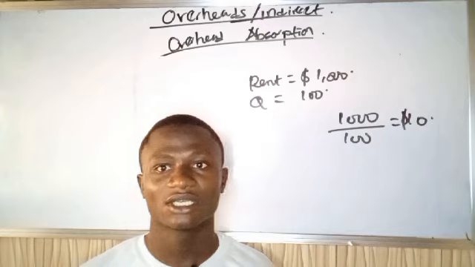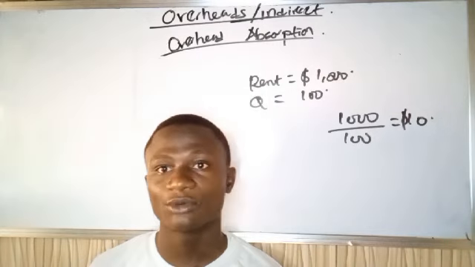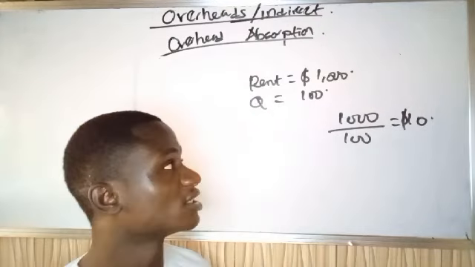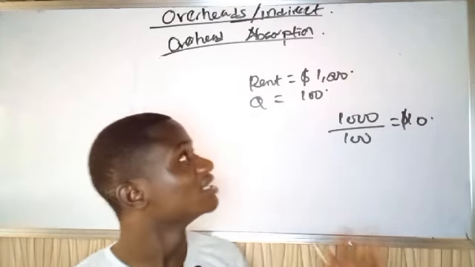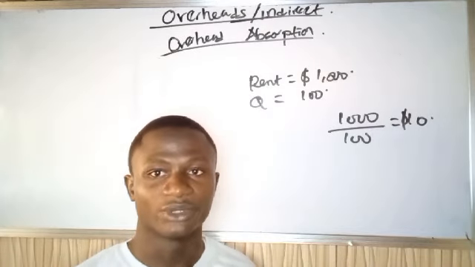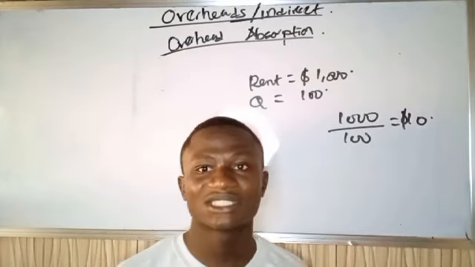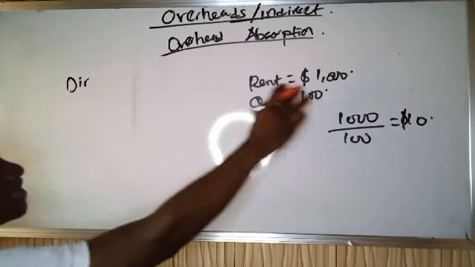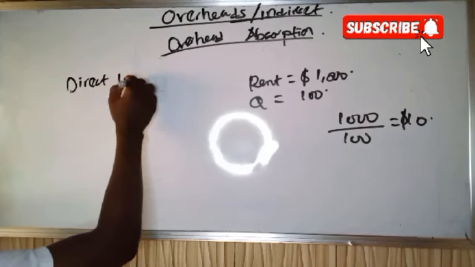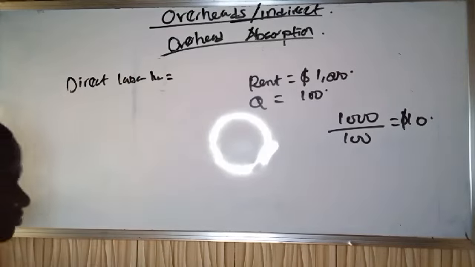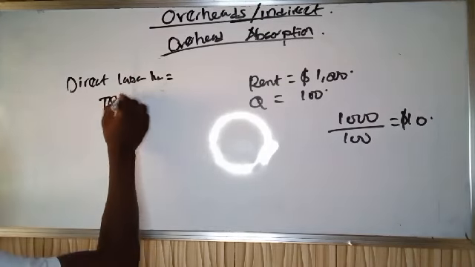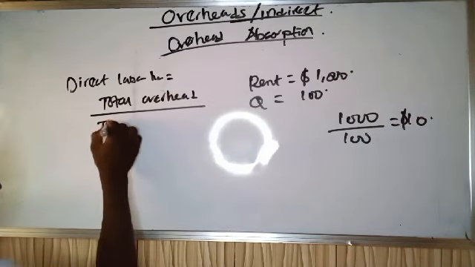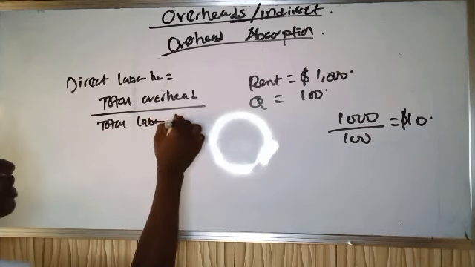We can use total units produced, the direct labor hour, the direct material cost and a lot more. So we are going to look at some formulas we use in calculating overhead absorption rate. We start with direct labor hours. The formula to calculate overhead absorption rate using the direct labor hour is equal to total overhead divided by total labor hour.